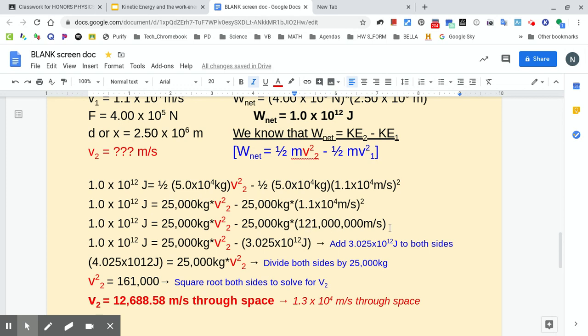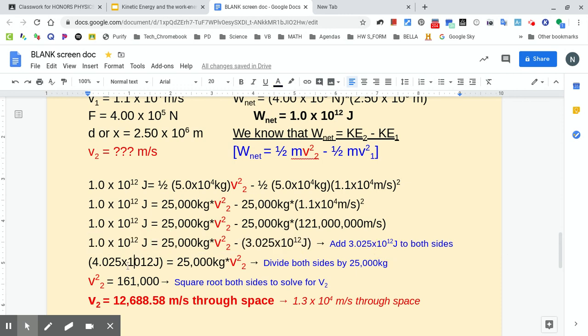121 million meters squared per second squared. All right, and then I ended up multiplying these to break it down and get 3.025 times 10 to the 12th joules. Okay, and so in this step, algebraically, you have to get rid of this first because it doesn't have anything to do with what we're going to solve for. So since it's subtraction, we're going to add that to both sides to get it to cancel. So you're going to end up adding that to this value here.